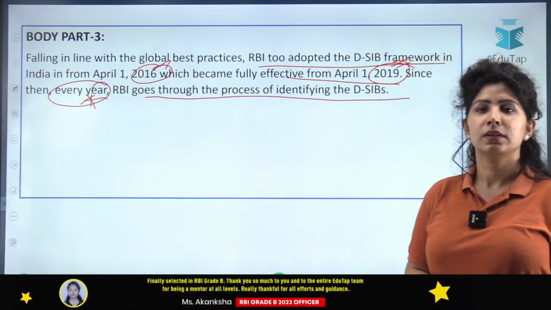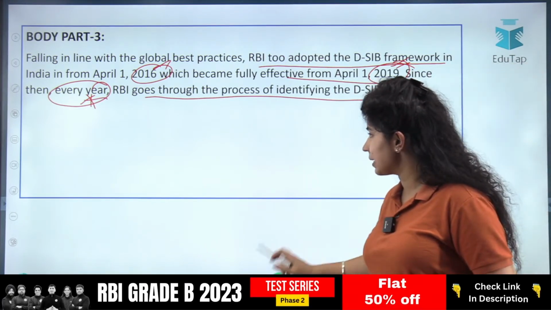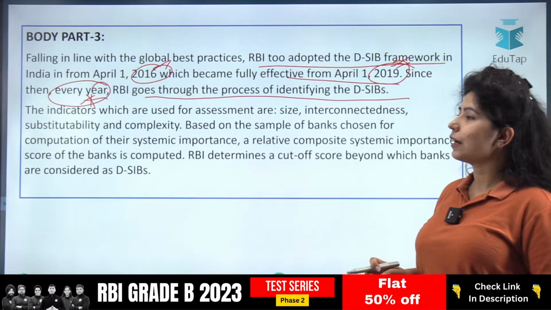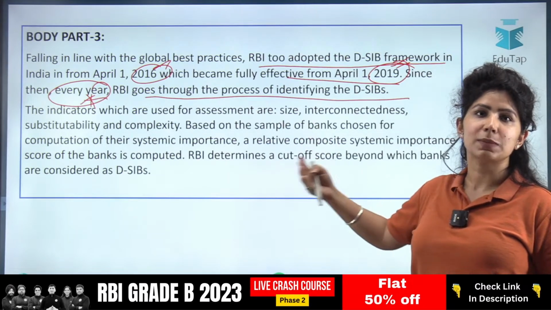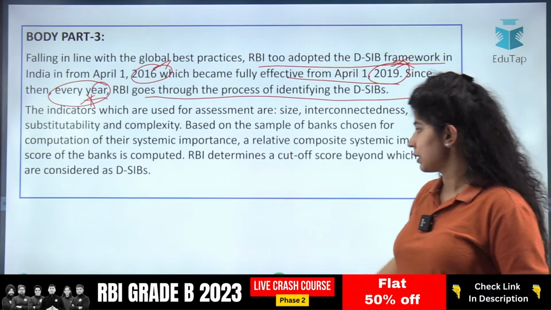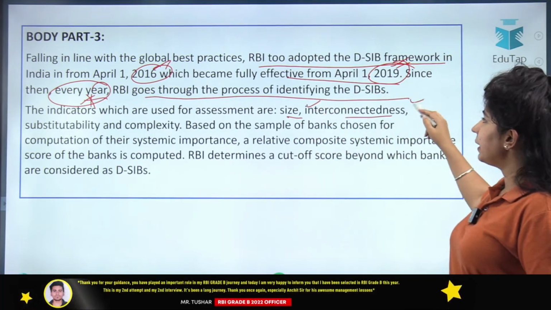All right. By that time, let me display the more technical details behind DSIBs. So the indicators which are used, now we have come from past to present and we've told when RBI adopted this practice. And now what are the indicators used to classify DSIBs? The indicators which are used for assessment are size, interconnectedness, substitutability and complexity.